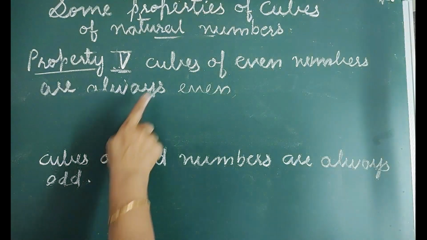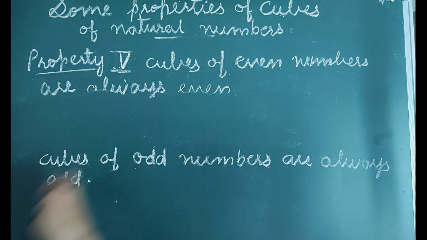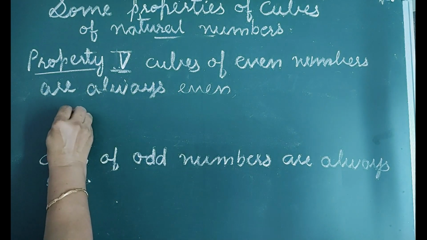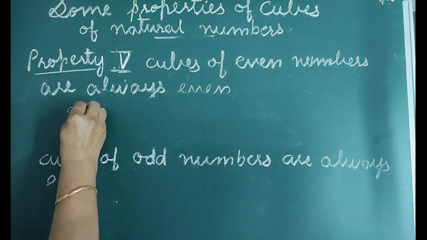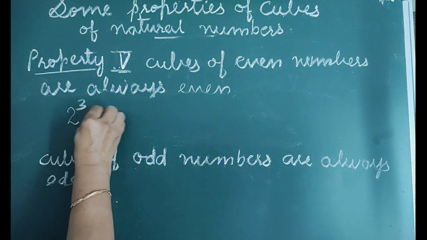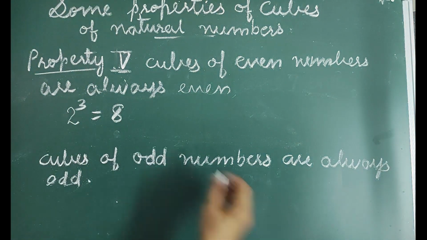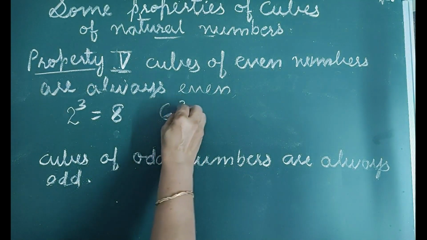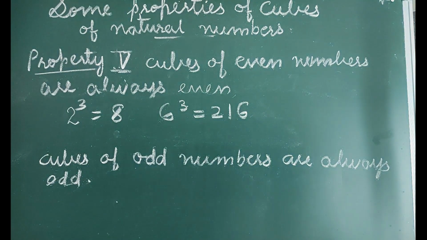Next property, cubes of even numbers are always even. For example, 2 is an even number. The cube of 2 is 8, is also an even number. 6 is an even number. Cube of 6 equals 216, which is also an even number.